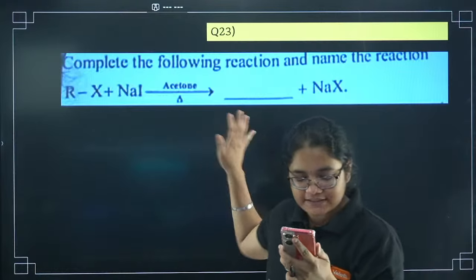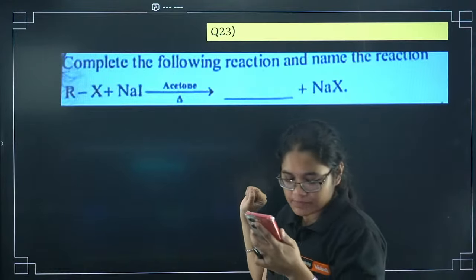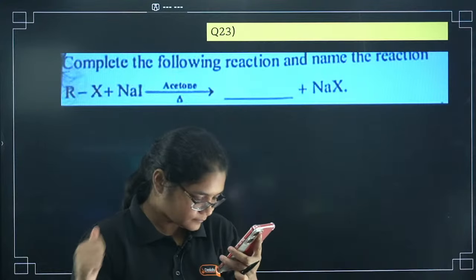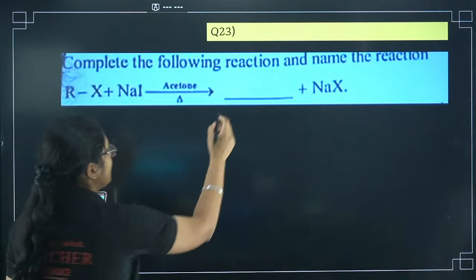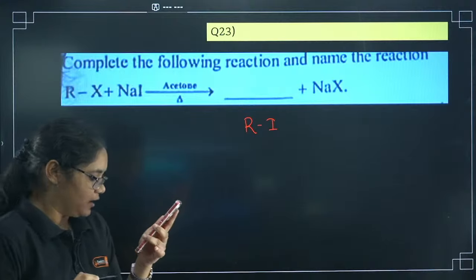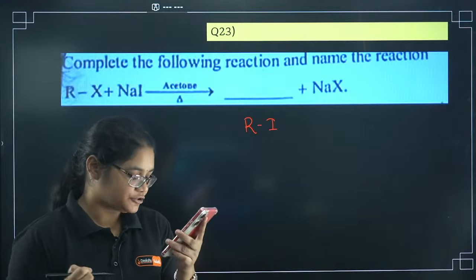So students, please answer this one. Ghost Rider is absolutely correct here. RI is the answer. Asha has given me the correct answer. Now what will be the name of the reaction?